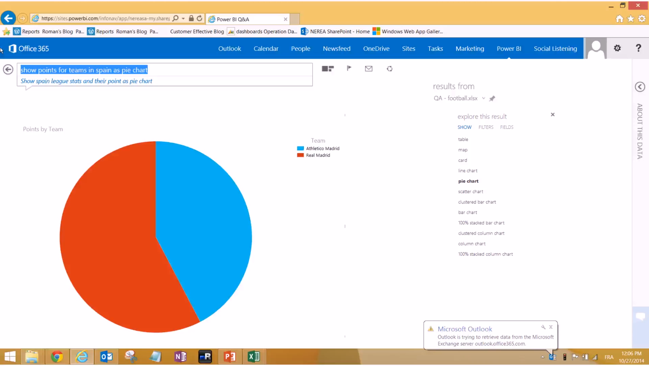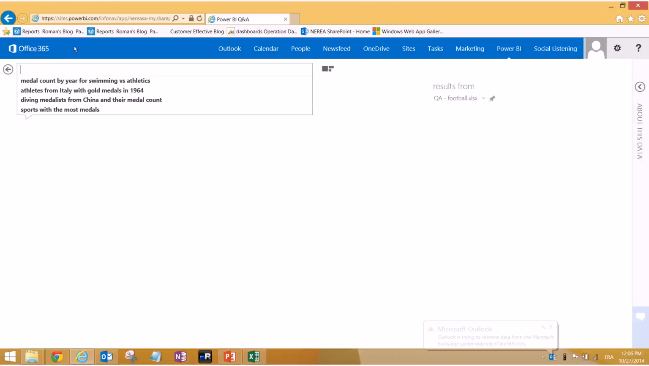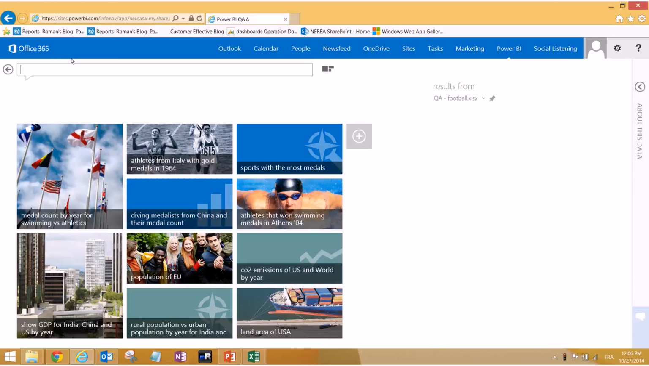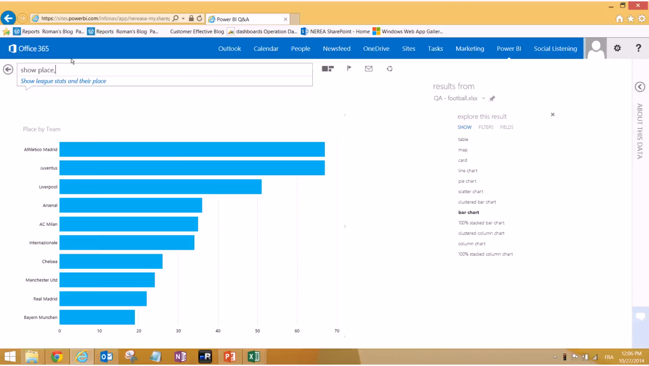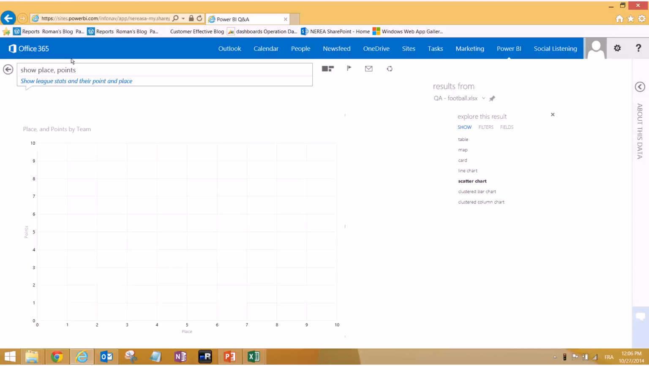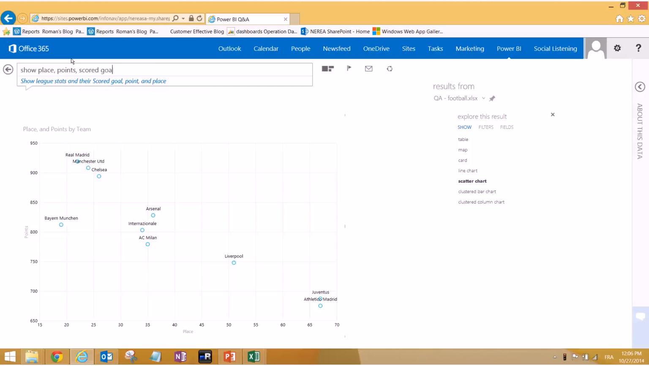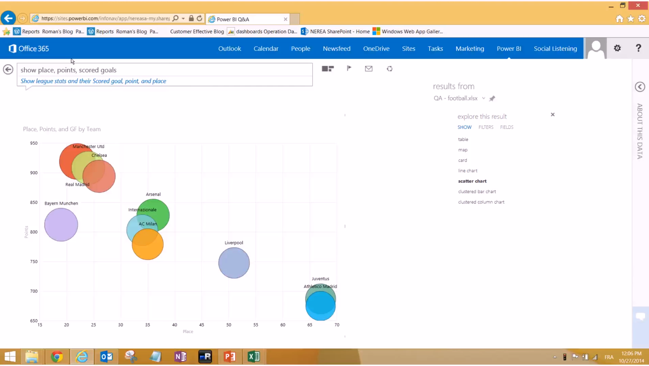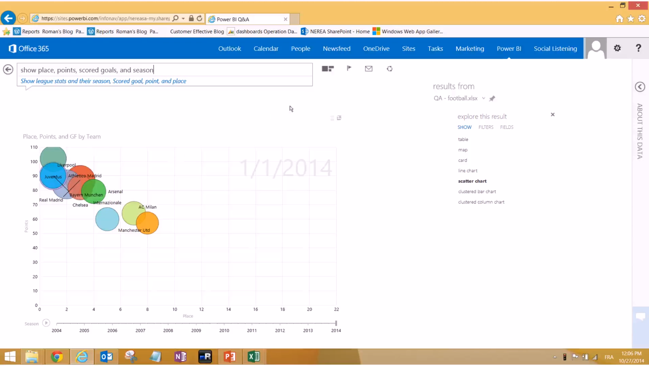And now I'm gonna do what I called the amazing graph before, the scatter chart, also just by typing the question. So I'm gonna say show place, points, scored goals. You guys can see on the right hand side that it has already detected it's a scatter chart, and season. And that is exactly what we want. Let's look at the fields it's picked. That's exactly the same fields I picked before, so it's interpreted all of them correctly.